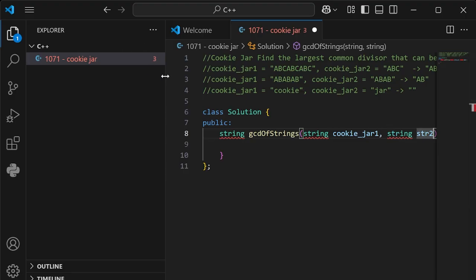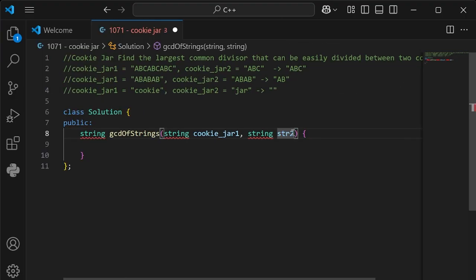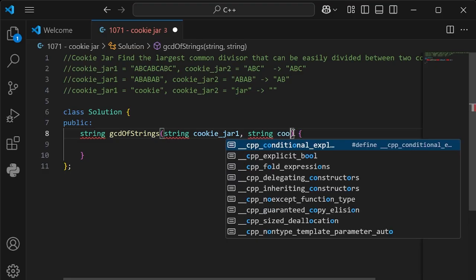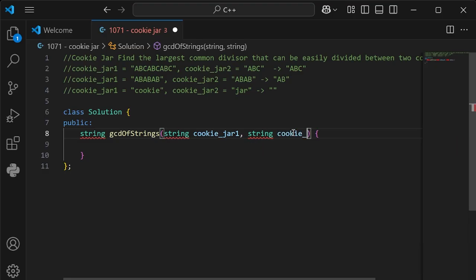Let me go ahead and scoot this over. And this would be cookie jar 2. The funny thing about C++, well, it's not funny, but it's very effective, is that we won't be importing any modules. Last time we imported the math module, and it just helped us find that greatest common divisor.